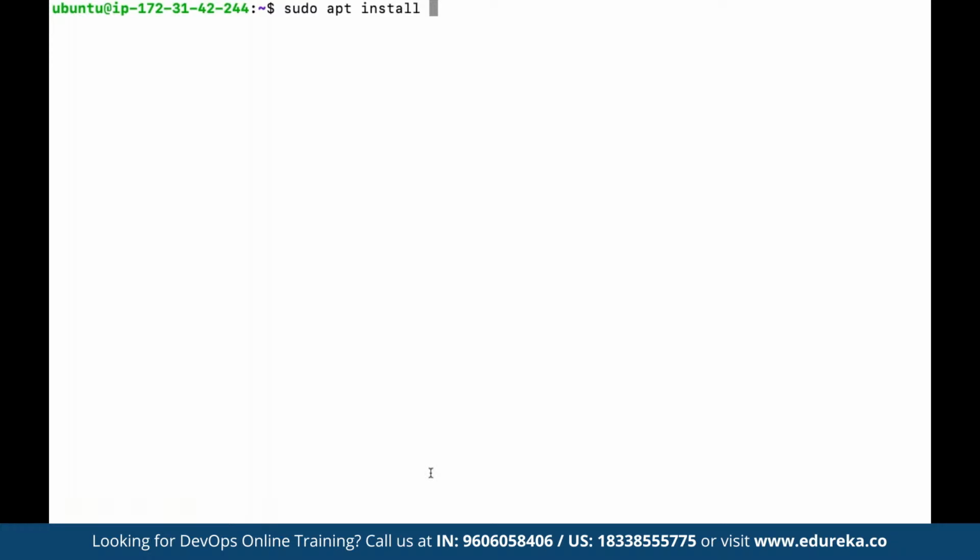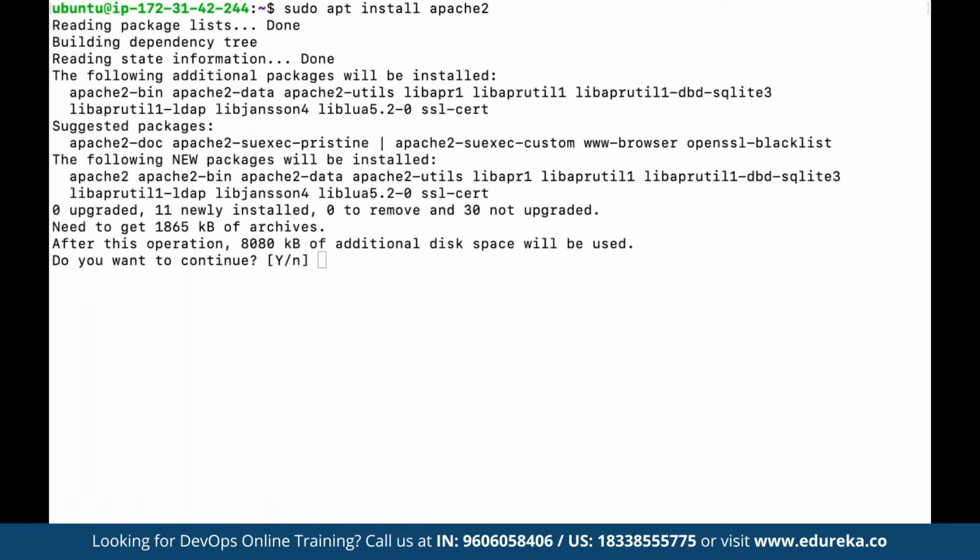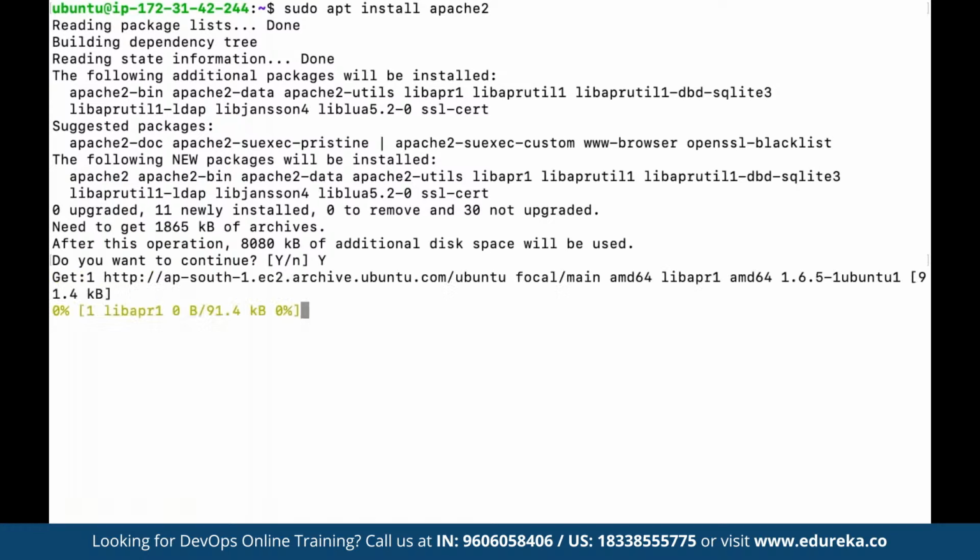From the apt package manager, we define install, and then the name of the package. For example, our goal is to install apache2. So here we define apache2, the name of the package that's currently available in this package manager. This is going to install the Apache 2 server. We want to continue, so we define yes.